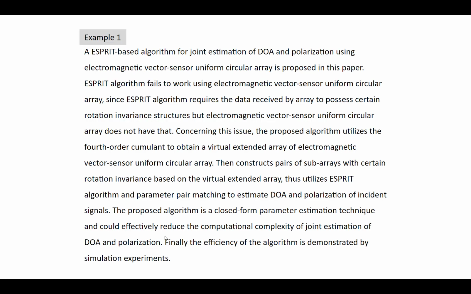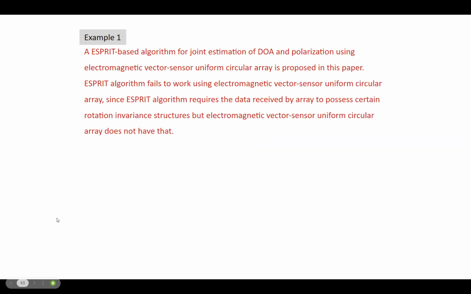And we've discussed this in class already. This is a communication based abstract, and we are rewriting it. Rather, we are copy editing and proofreading it to make it more understandable and make it aligned to guidelines of technical writing. So we start with the first sentence: an ESPRIT based algorithm for joint estimation of DOA and polarization using this uniform circular array is proposed in this paper.